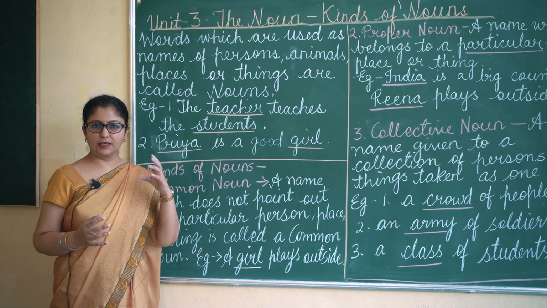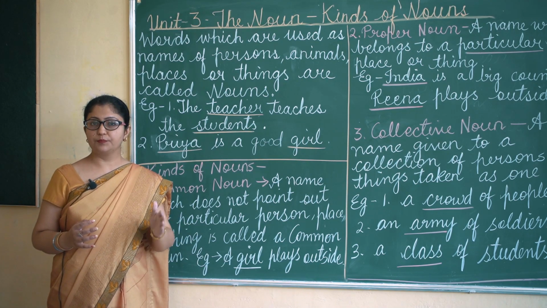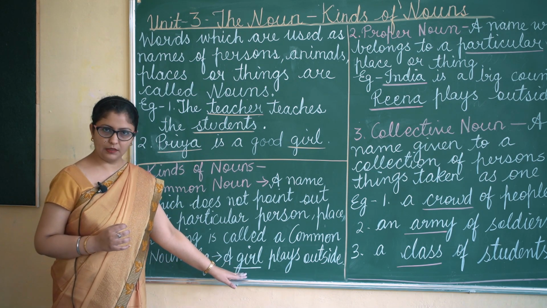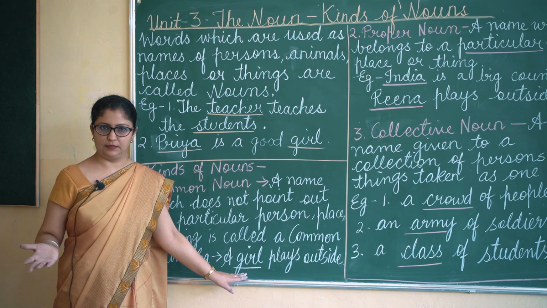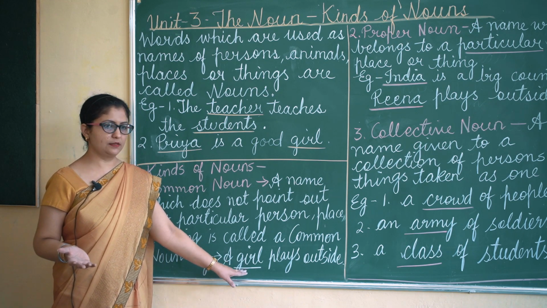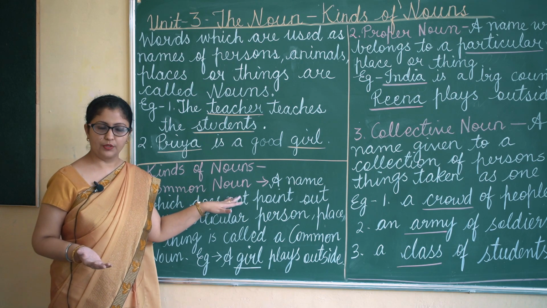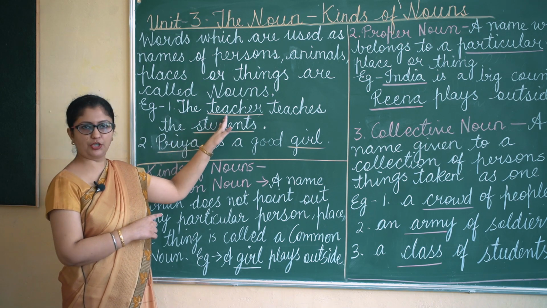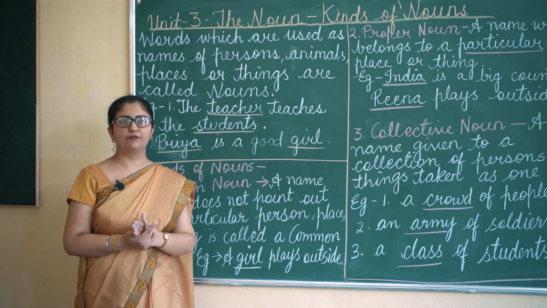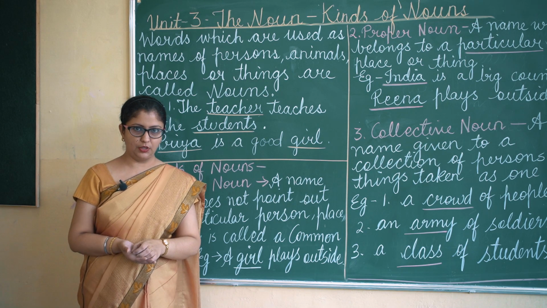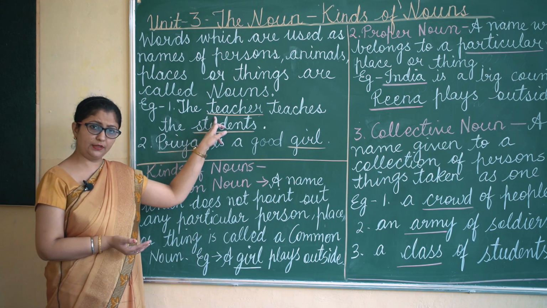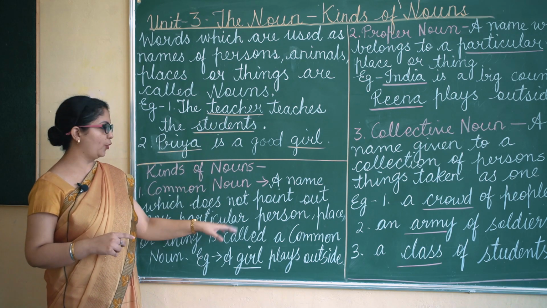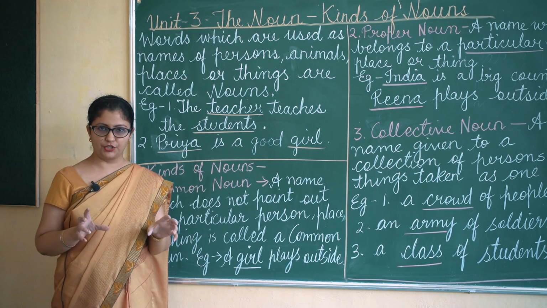When I say girl, I am not pointing out a particular girl. So the word girl can be used for any girl. That is why this is a common noun. In this sentence also, the teacher: here we are not giving a proper name of any teacher. So this is a common noun because the word teacher here is not pointing out any person in particular.